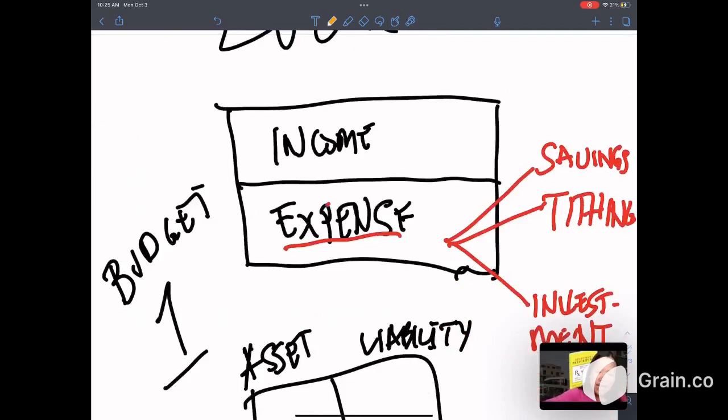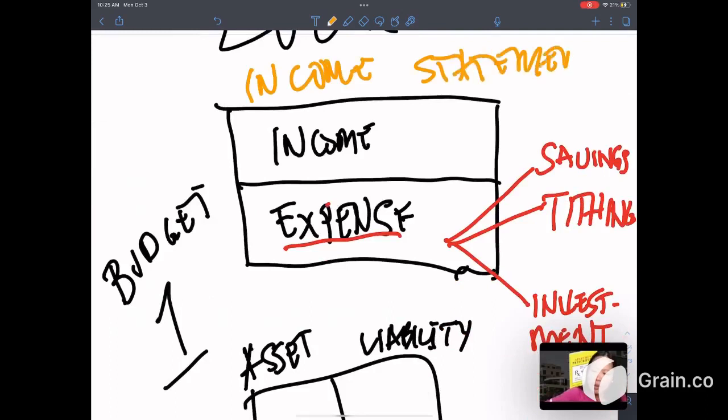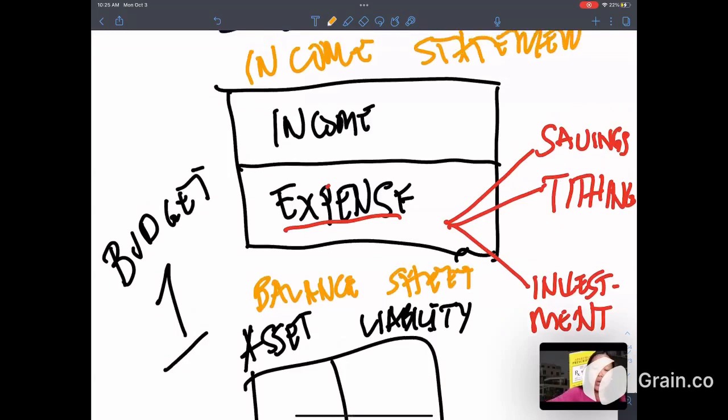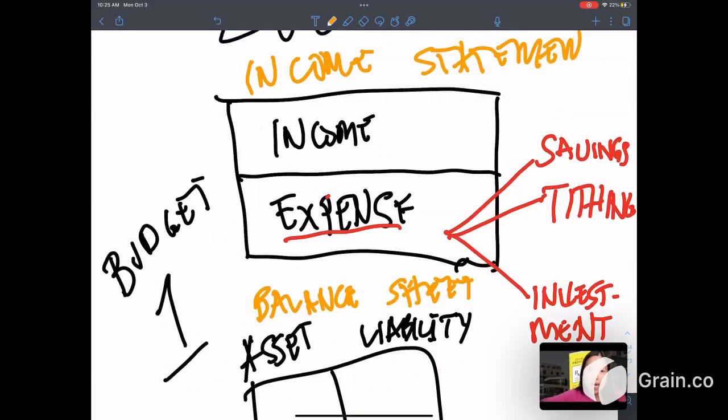We have the income statement, and we have the balance sheet. Now, the income statement would show our income and our expense. So the correct way of making a budget surplus, this is how the income statement would look like and the balance sheet would look like.